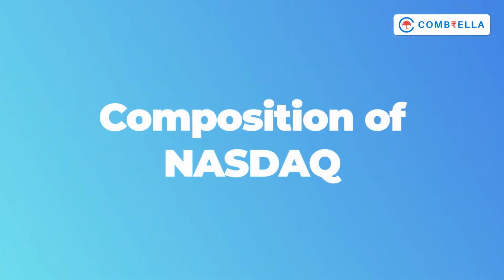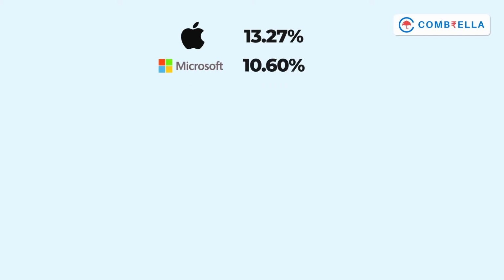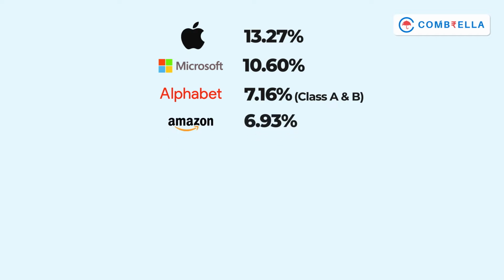Now let us look at the composition of the Nasdaq, that is, what are the companies which form part of this Nasdaq index. The first one is Apple, which has 13.27% in Nasdaq. Second is Microsoft, which has 10.6%. Third is Alphabet, the parent of Google, which has 7.16%. Alphabet basically has two shares, Class A and Class B, and both these securities put together make Alphabet 7.16% in the Nasdaq. Then the fourth one is Amazon with 6.93%.